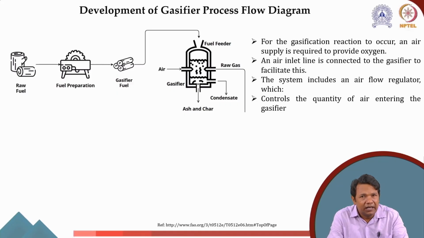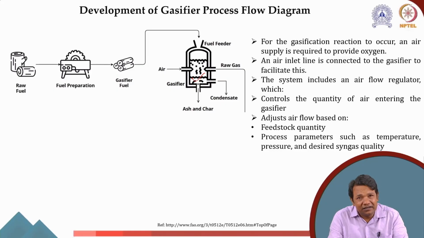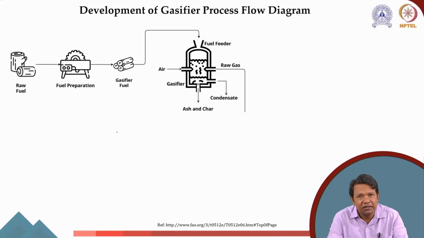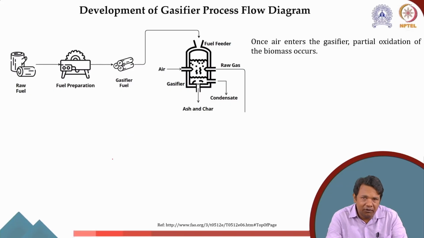What it does is control the amount of air that enters the gasification unit. Now when we can control between 30 to 40%, we know that partial oxidation will happen, and there are less likely chances of complete combustion, because you are not giving that much oxygen and air. Also, how much air is needed depends on the feedstock quality and other parameters, for example, temperature, pressure, and the kind of syngas quality you require.